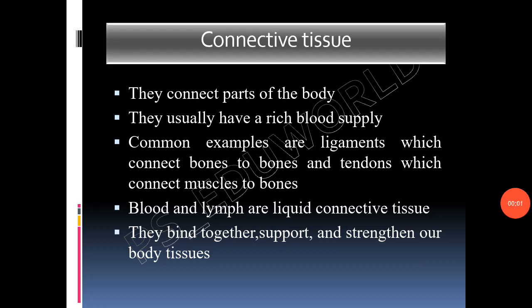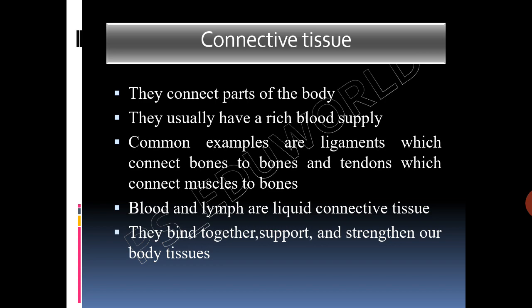Connective tissues connect parts of the body. They usually have a rich blood supply. Common examples are ligaments, which connect bones to bones, and tendons, which connect muscles to bones. Then blood and lymph are liquid connective tissue.